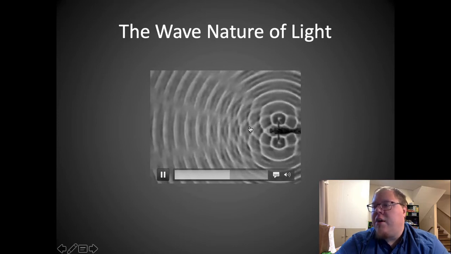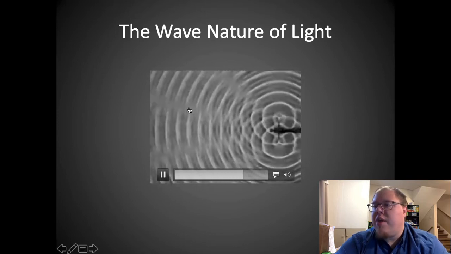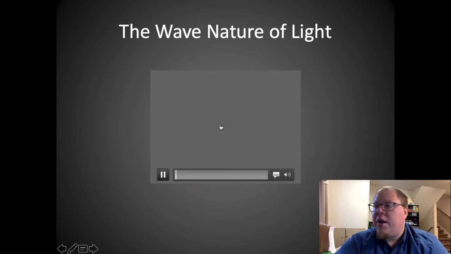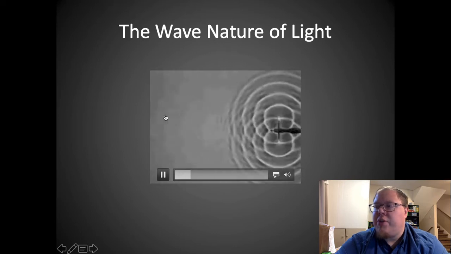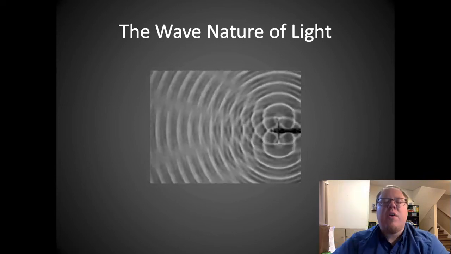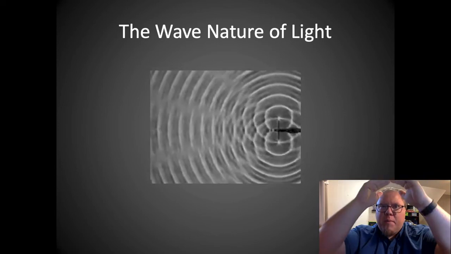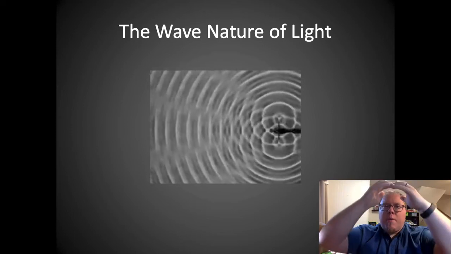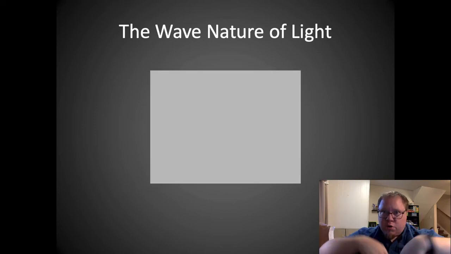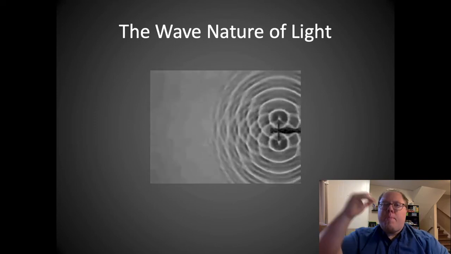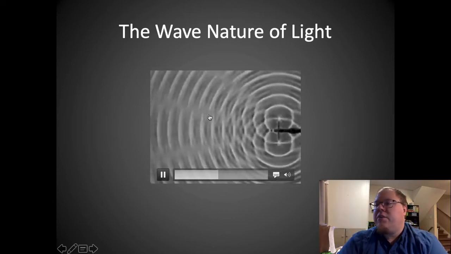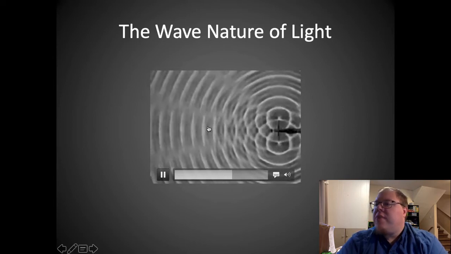When they cross, you will actually get parts where they basically destroy each other, so it's still calm water. And you'll also get parts where they actually help each other. So waves sort of have a high point and a low point. They're called peaks and troughs. So if we have two peaks that meet each other, they actually raise each other up and make a bigger wave. If you have two troughs that meet each other, they will lower each other and make an even lower wave. But if you have a peak and a trough that meet each other, they will actually cancel each other out.